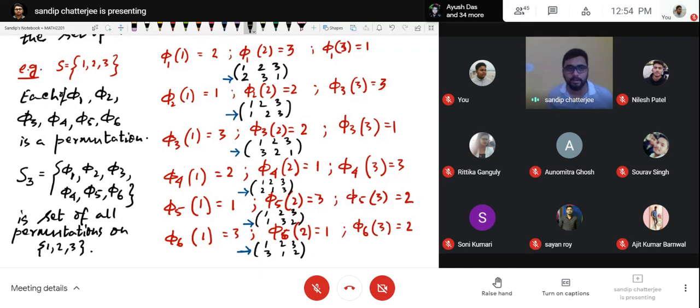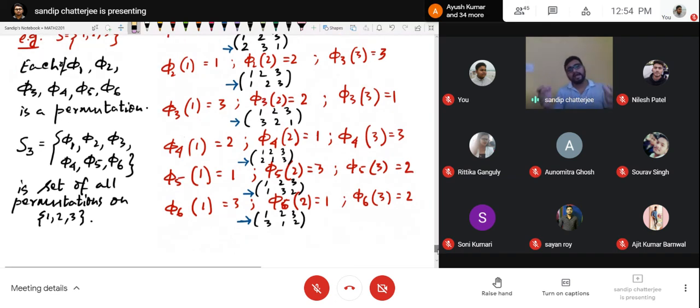Which mappings? This kind of mappings. So if I have a set of 4 symbols, 1, 2, 3, 4, can you tell me how many permutations we can have on that set? 4 factorial.